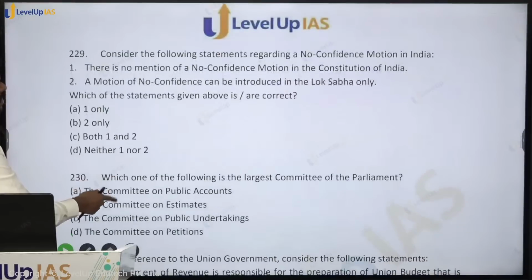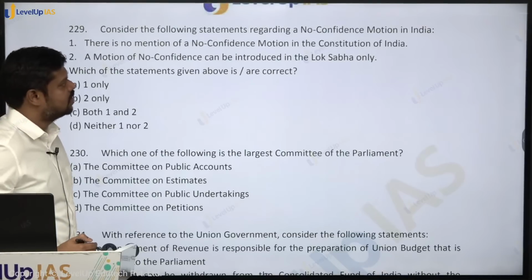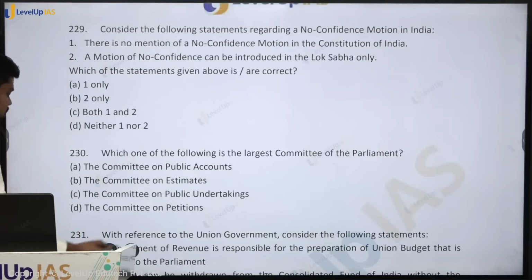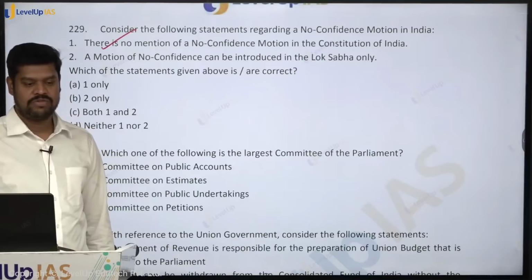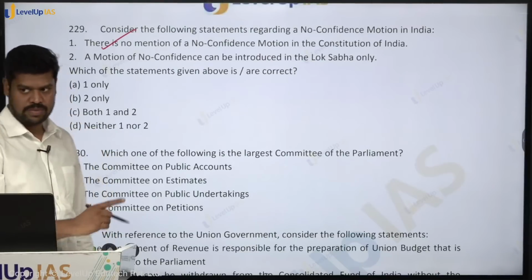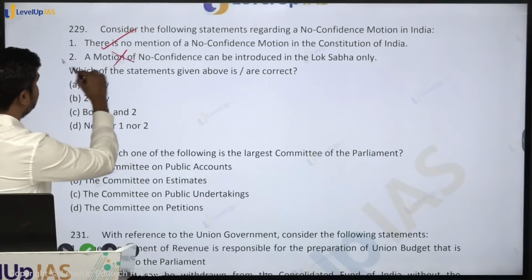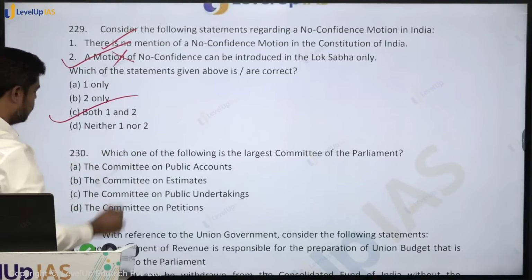Most of the things are getting repeated because of the previous year questions, so wherever a broader explanation is required, I will give it. Consider the following statements regarding a no confidence motion in India. There is no mention of a no confidence motion in the Constitution. Is it true? Yes. A motion of no confidence can be introduced only in the Lok Sabha, as per the rules of the Lok Sabha. What is the rule number? Rule 98. It can be introduced only in the Lok Sabha. So this is true. So what is the answer? Both 1 and 2.